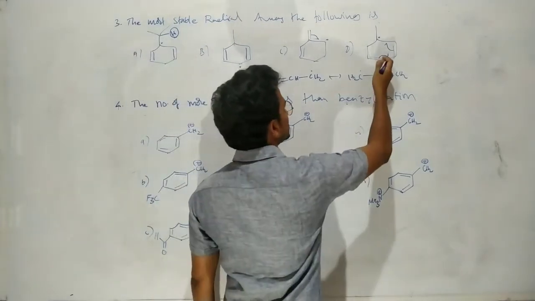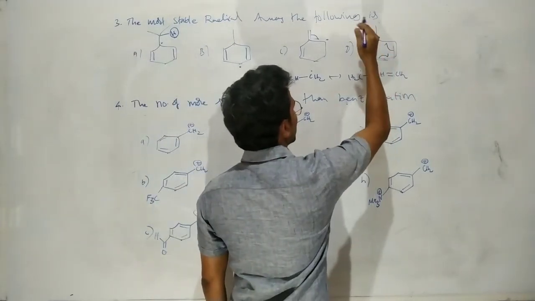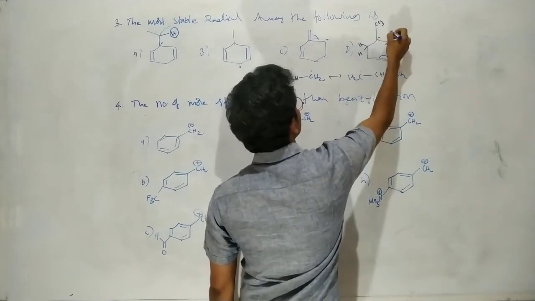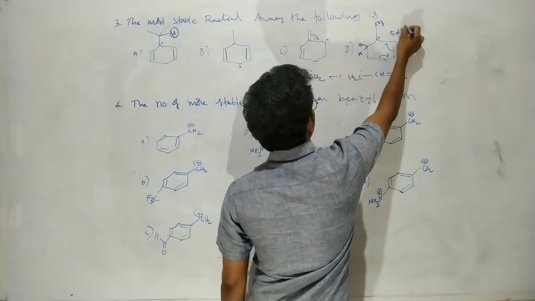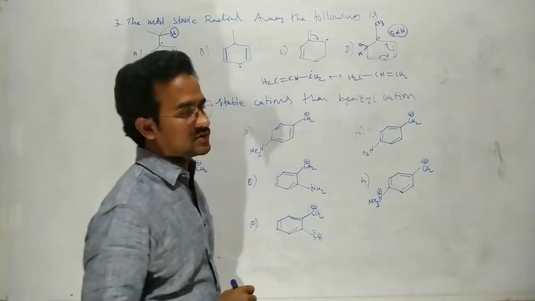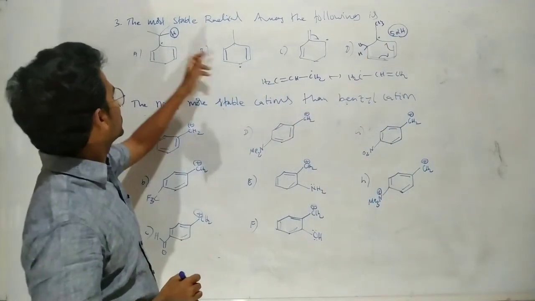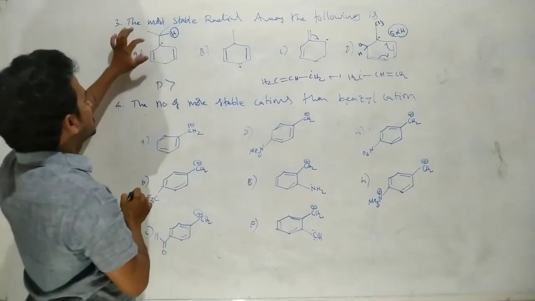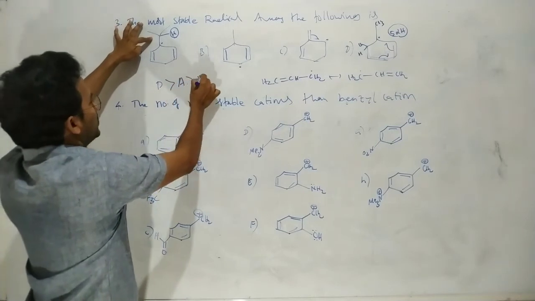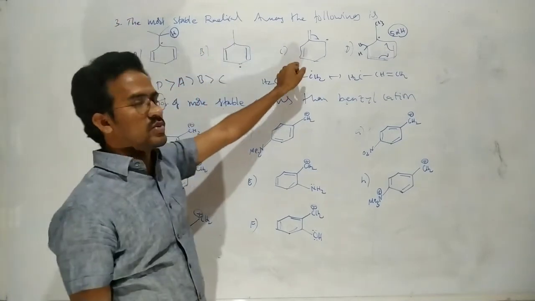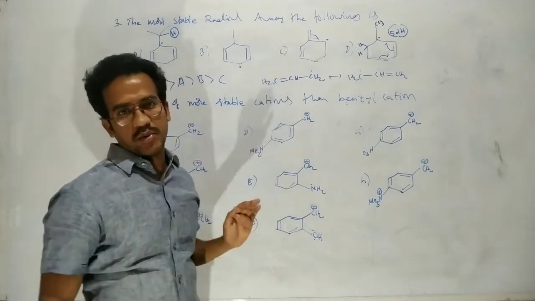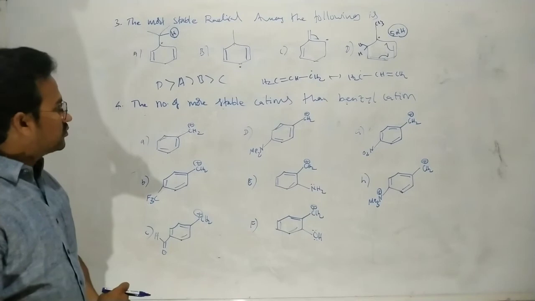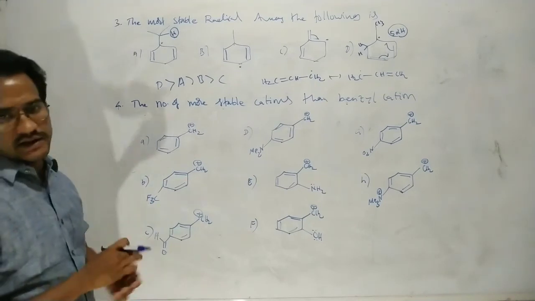So next here, in this case, the linear conjugation is more stable, and additionally here CH3, here two hydrogens, that means here it is also stabilized by the extra 5 hyperconjugated structures. Okay, here no hyperconjugation, here only one hyperconjugation. So D is more stable, and next here in this case A and B and C. C is the least stable because here conjugation with only one pi bond. Okay, that's it.